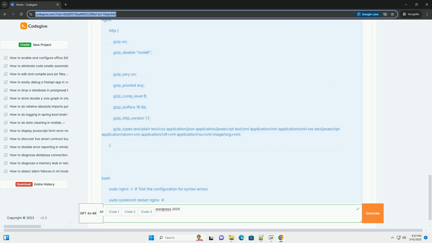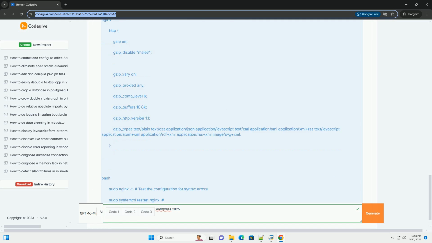Methods to enable Gzip compression. We'll explore several ways to enable Gzip, ranked in terms of complexity and control. 1. WordPress plugins, easiest. This is generally the simplest method, especially for beginners. Many popular WordPress performance plugins include built-in Gzip compression features.